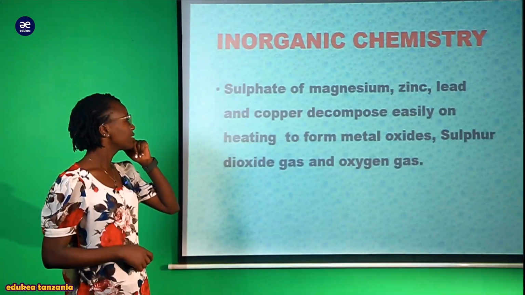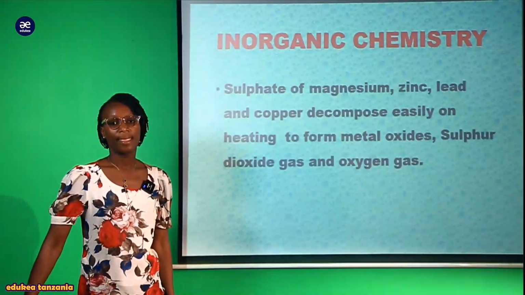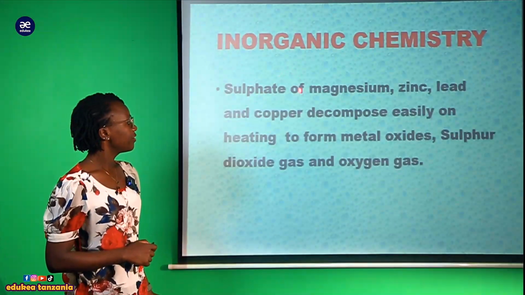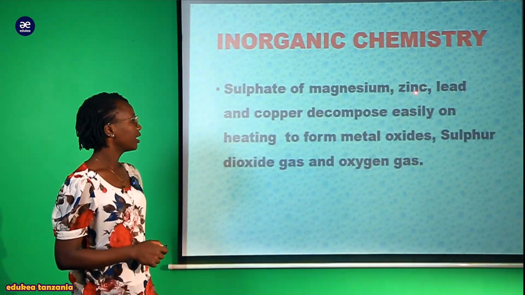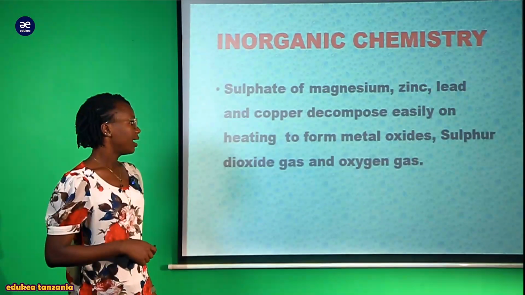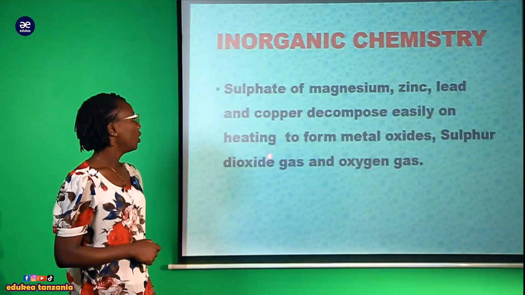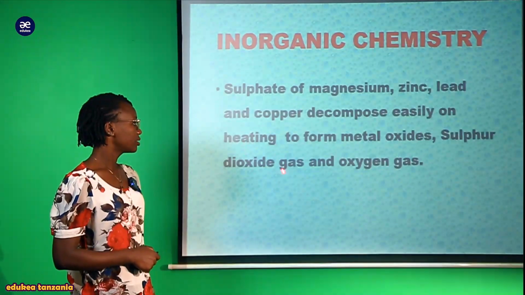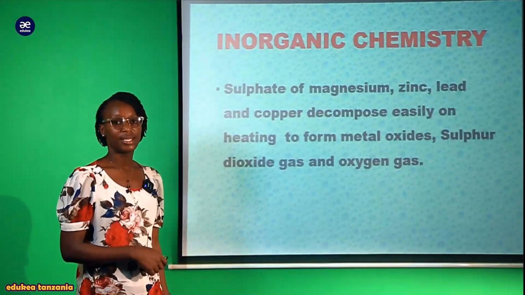So now it says sulfate of magnesium. It says that there is a sulfate of magnesium, zinc, lead and copper, which decompose easily on heating to form metal oxide, sulfur dioxide gas and oxygen gas.